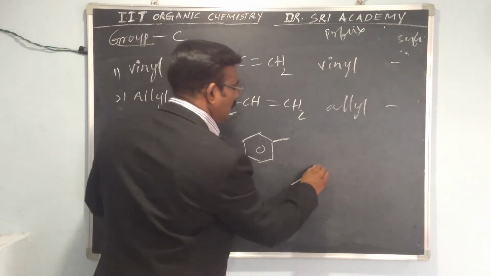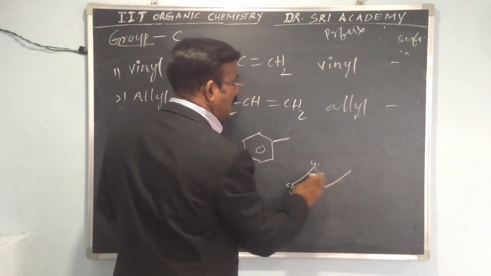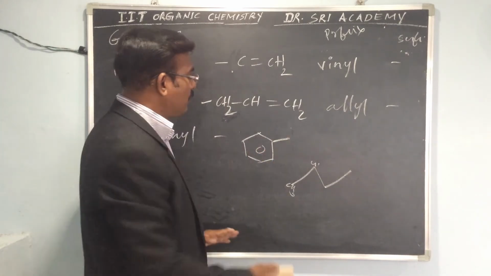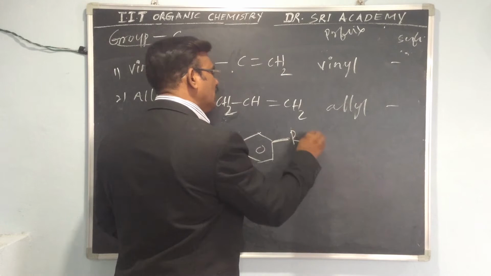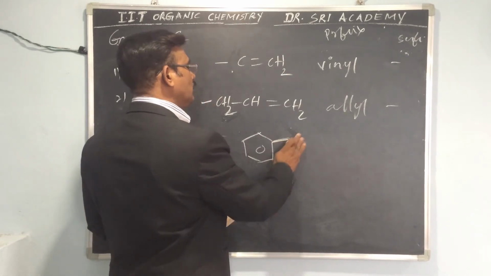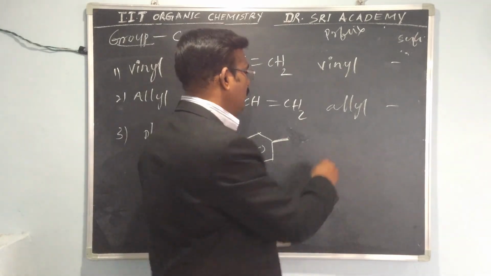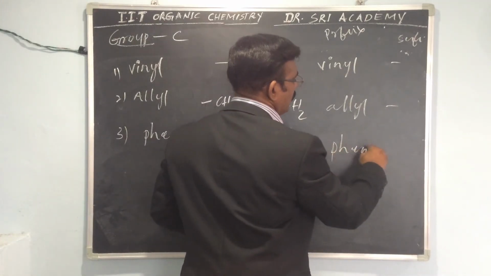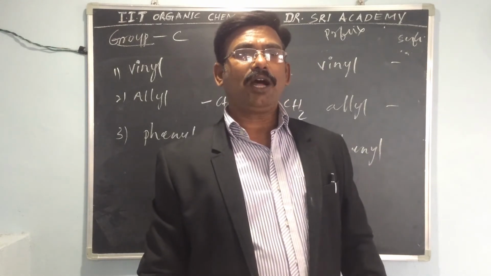Don't think about this one in this table. So just you have to remember, this is a bond attached to something. So this is the phenyl. Okay. So this is the chart.